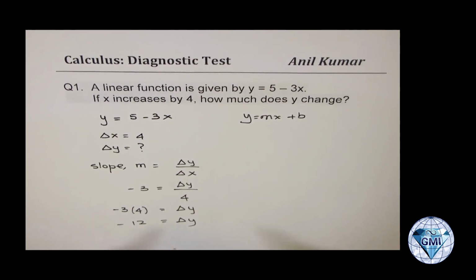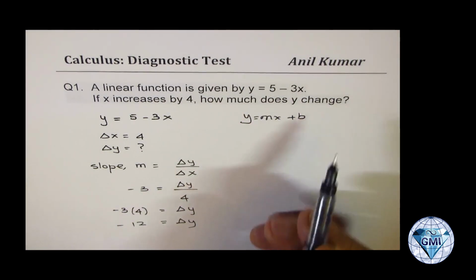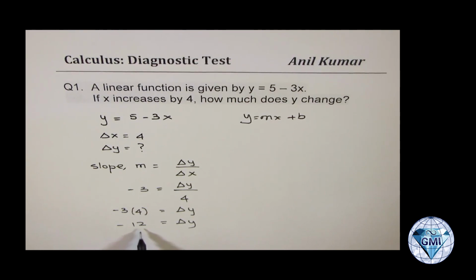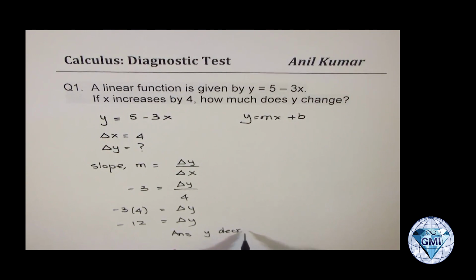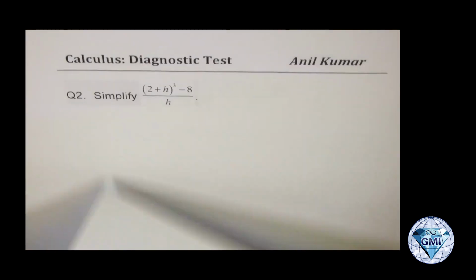Do you get an idea, right? So you can say, how much does y change? y changes by minus 12. So that's our answer. So y decreases by 12, or you can say changes by minus 12. You get an idea, right? So that is how you can answer this question. So it may look simple but interesting, right? So let's move on to question number 2.